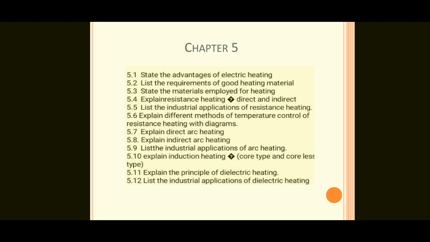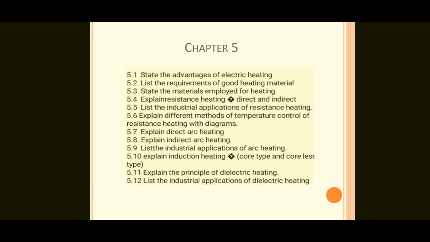So here the syllabus of chapter 5 is: first one 5.1, state the advantages of electrical heating. Next one, list the requirements of good heating material.